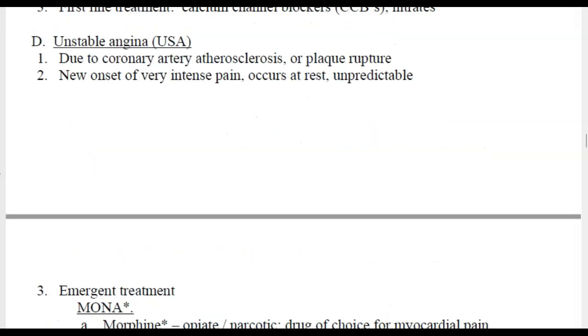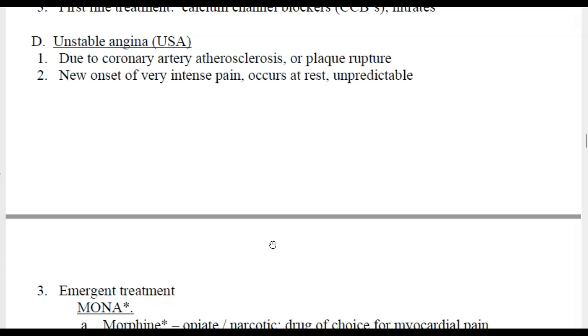So we talked about the stable angina, and we also talked about the variant angina. Next, we're going to talk about unstable angina, or USA. With unstable angina, basically the pain increases in severity. Due to coronary artery atherosclerosis, or hardening or narrowing of the arteries, or plaque rupture, there is a new onset of intense or severe pain, and it happens even at rest, and usually it's unpredictable.